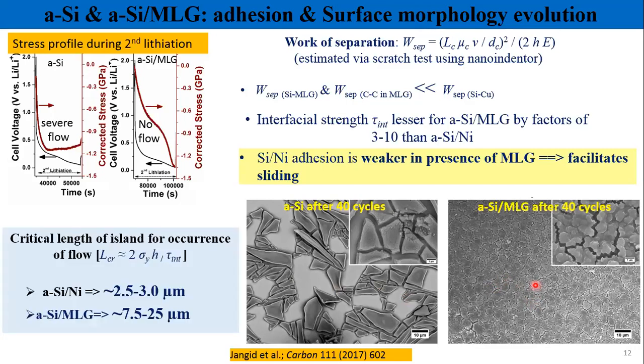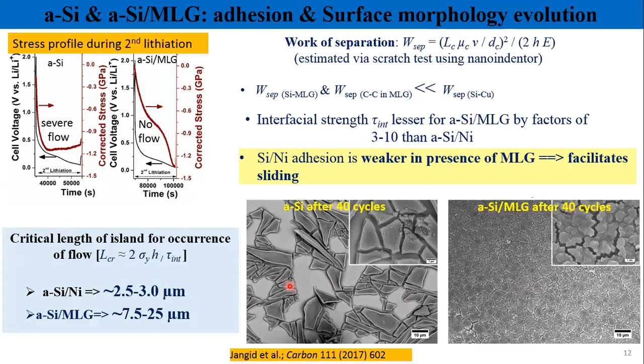So why is it so? We tried to calculate the critical length of the fracture islands. You can see the cracked parts. We tried to measure the size of these islands so that these islands should not undergo further plastic deformation.